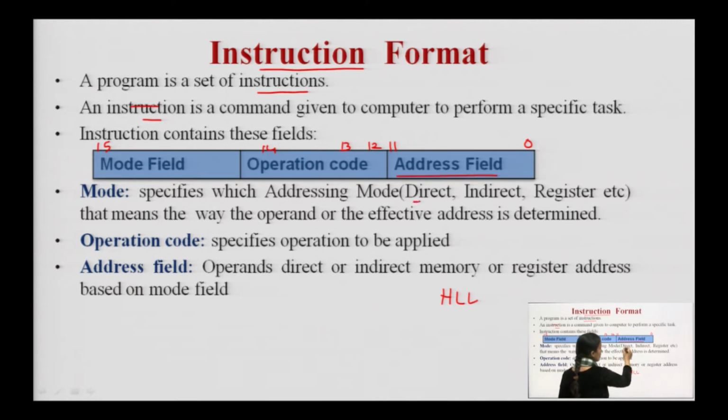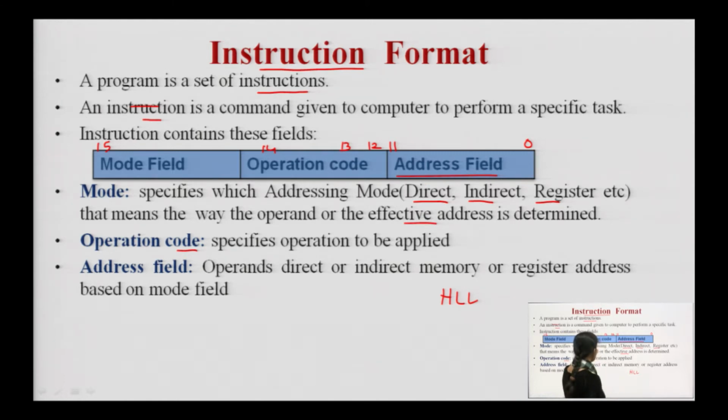The addressing mode we have discussed previously can be direct, indirect, or we may be using registers in our programs. That determines how I am calculating the operand, or how I am calculating my effective address. Here the effective address is the address where my operand will be found. Then the operation code specifies which operation has to be performed.